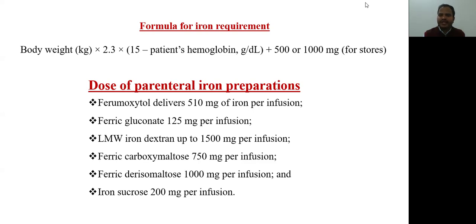In one dose or one day, we can give ferric gluconate of 125 milligram per infusion, meaning for one day we can give it only for 125 milligram. For ferric carboxymaltose we can give 750 milligram per infusion or per day. So these are the different varieties of the infusions for parenteral iron preparations. First of all, we have to calculate the iron deficiency, and accordingly we have to give these doses for the required duration.